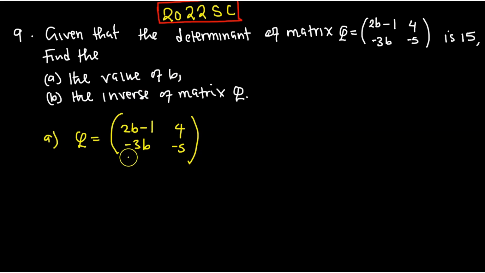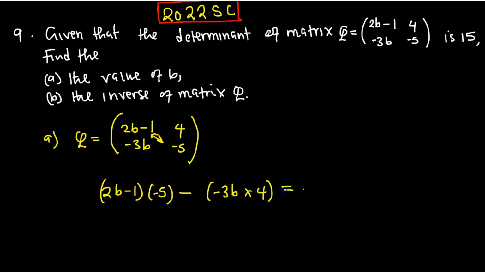So now, finding the value of B, the determinant is given. We've done this quite a number. So we're going to multiply this major diagonal. So we're going to say 2B minus 1, then you multiply negative 5. Okay, minus negative 3B multiplied by 4.